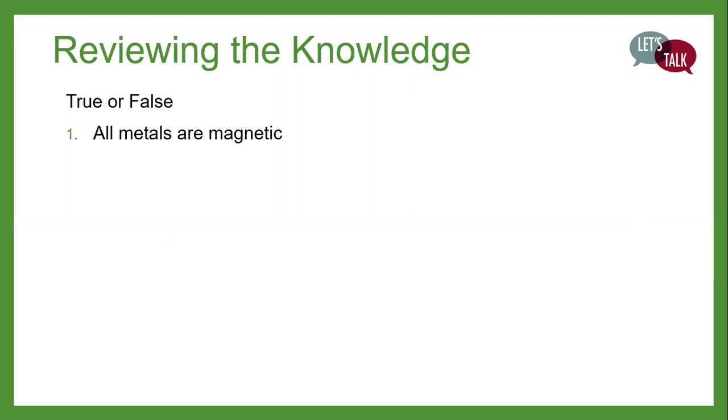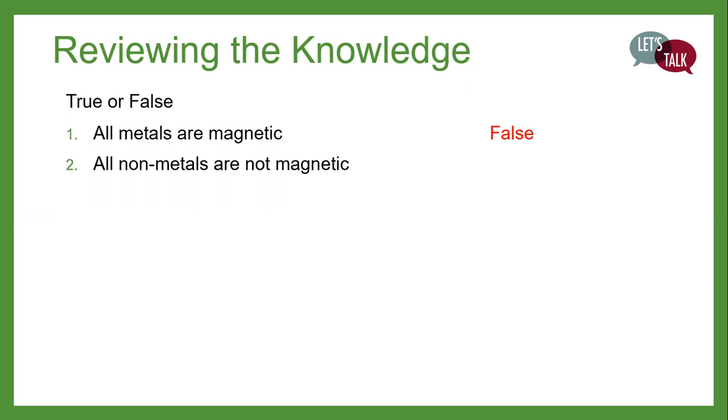Number 1, all metals are magnetic. Is this true or false? And the answer is false. Not all metals are magnetic.